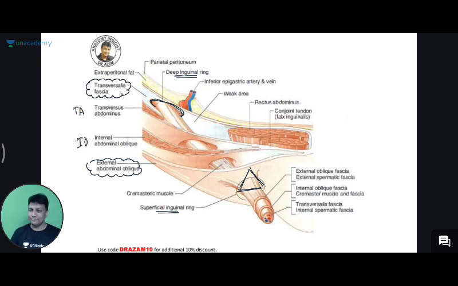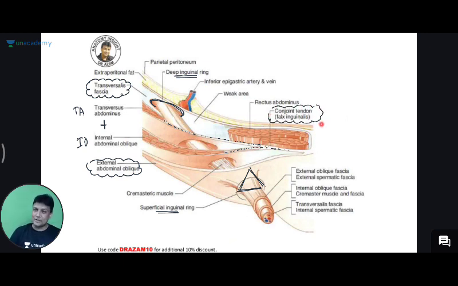What to do? Observe here carefully, sir. Join them together. Now, don't think that Dr. Azam is joining here. I'm not joining here. Look at the diagram here. Internal oblique muscle and its aponeurosis here. And this one is the transversus abdominis muscle, and you can see the aponeurosis here, sir. These two are joining together to form conjoined tendon, which is also known as falx inguinalis.